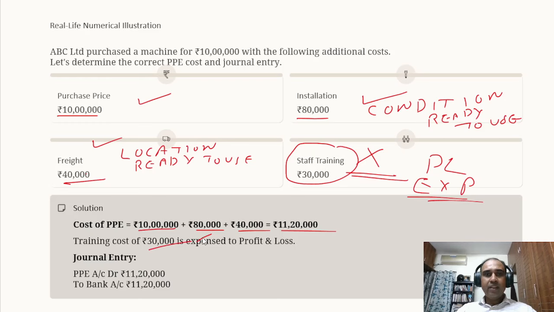Very simple. Asset account debit to bank account. Increase in asset has to be debited. So property, plant and equipment account debit to bank account, or property, plant and equipment account debit to vendor. Vendor account debit to bank account will be the accounting. For training expenses, charge it off. Training expenses account debit to bank account. Expense directly will go into the profit and loss account, guys. Clear?